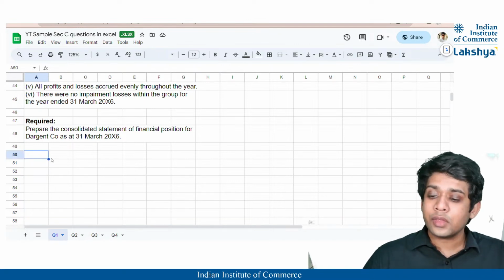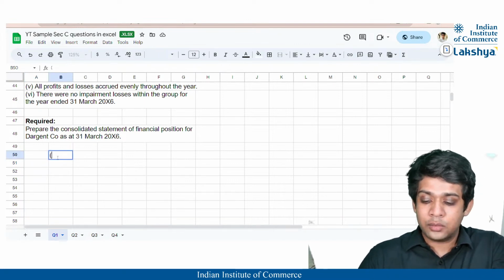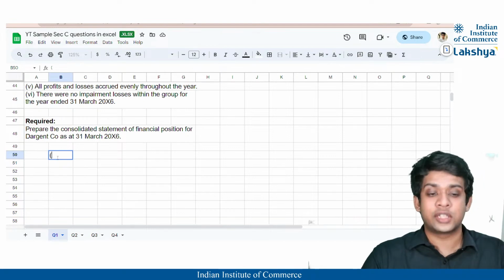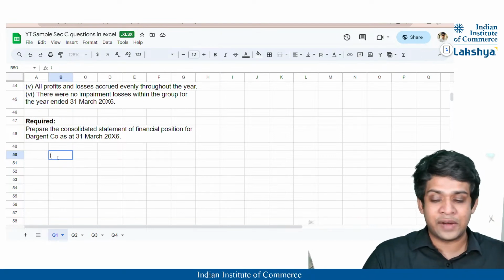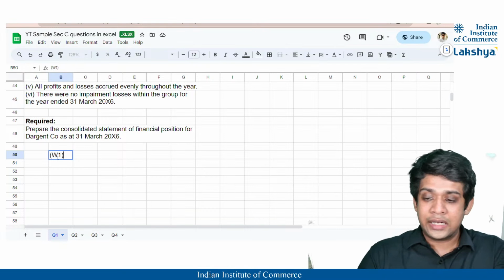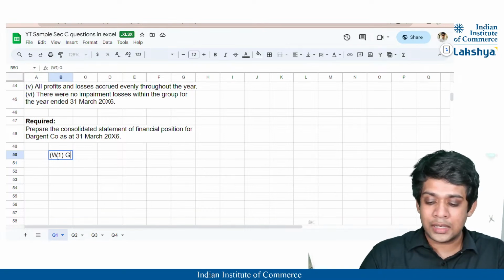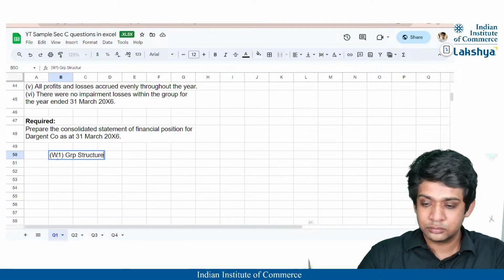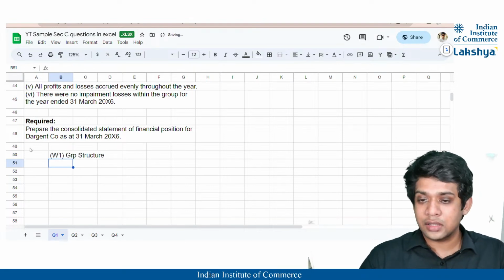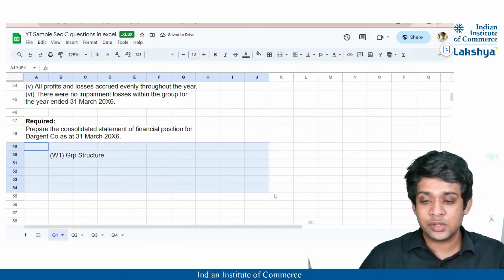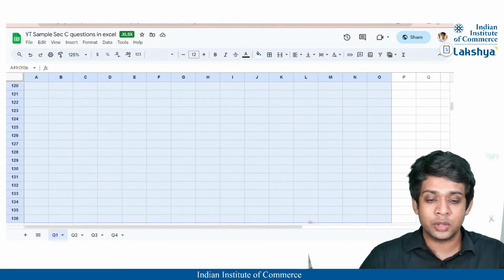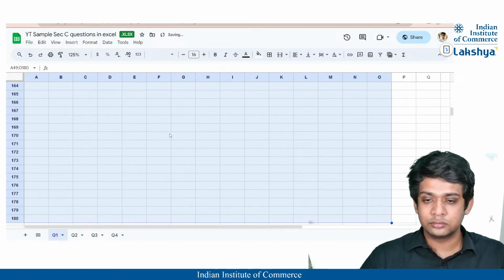So firstly, we are going to prepare our working notes, which are 5 working notes for the consolidated statement of financial position. Let us head on with working note 1, which is the group structure. I'll just maximize the size a little bit so that it will be clearly visible to you all. Yes, I think this much is sufficient.